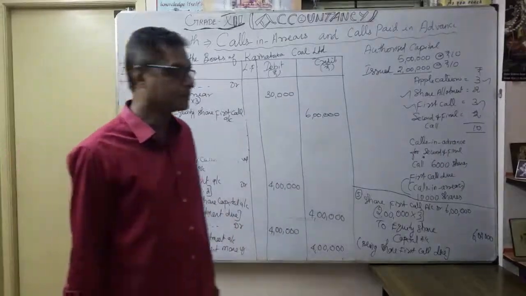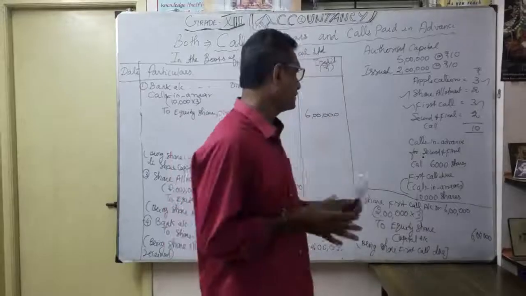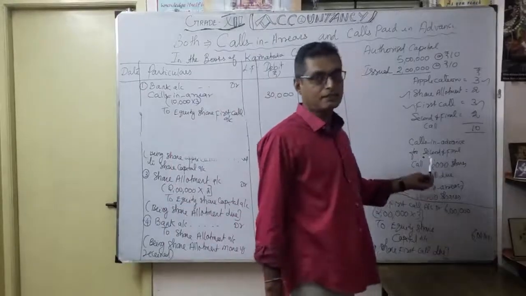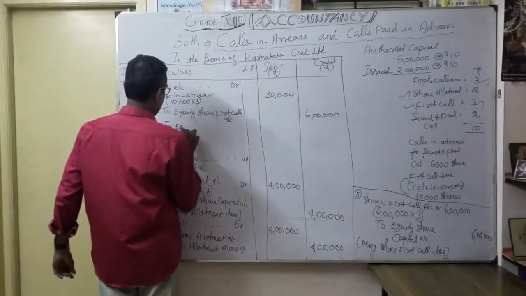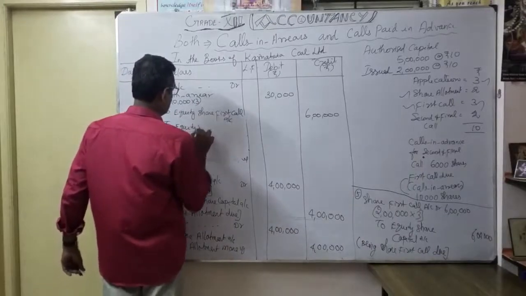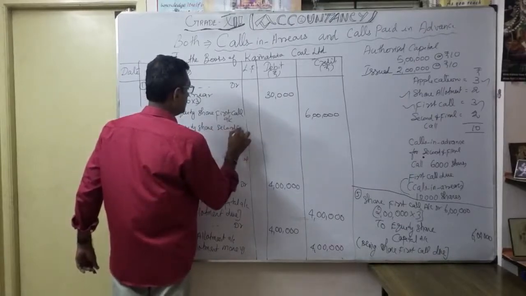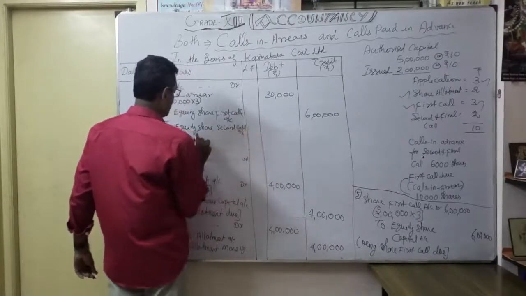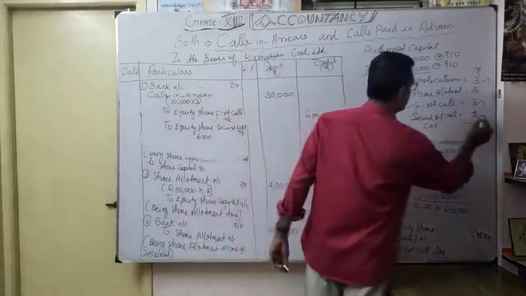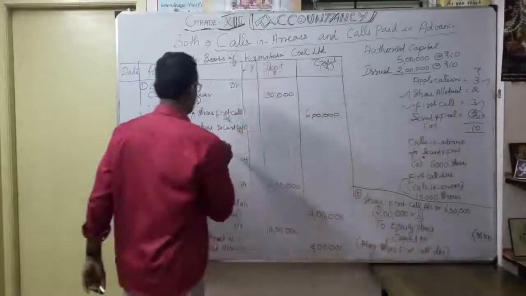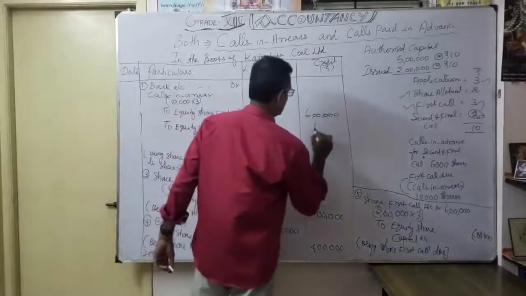Thereafter, when you called for the first call, some of the shares paid the second call also. So to equity share second call account, how much? 6,000 shares paid now itself, these 2 rupees. Correct? 6,000 into 2, so how much? 12,000.